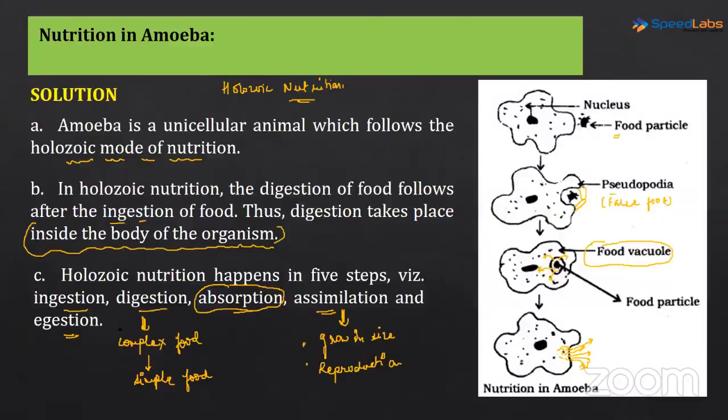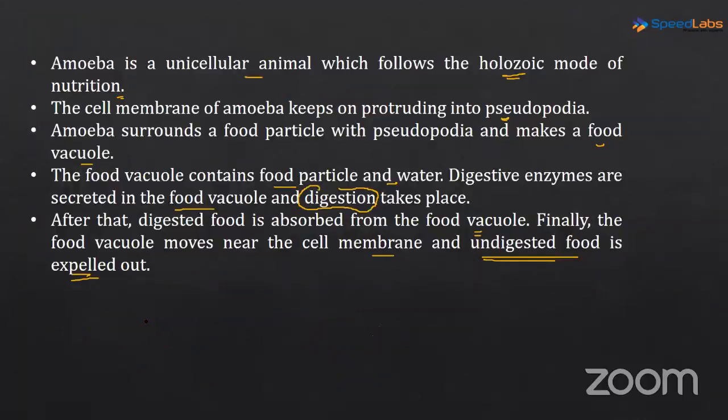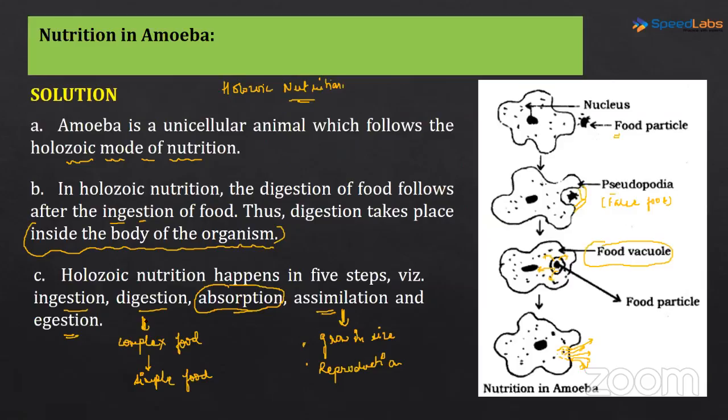Okay, so all these steps we saw here in the diagram, how the process of ingestion, digestion, absorption, assimilation, and egestion was occurring. Okay, so I hope nutrition in amoeba part is clear. This is again, you know, one of the favorite questions of examiners, can be asked in your board exams also. So nutrition in amoeba along with the diagrams. Okay, I'm repeating, along with the diagrams, it is very important.